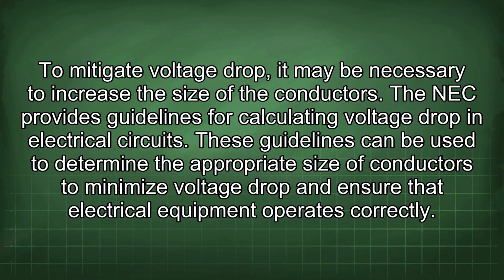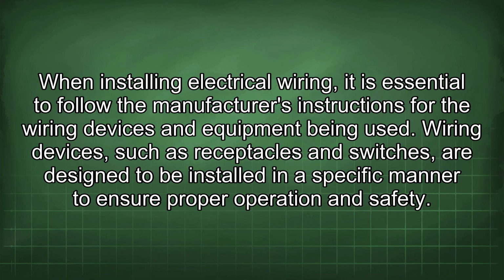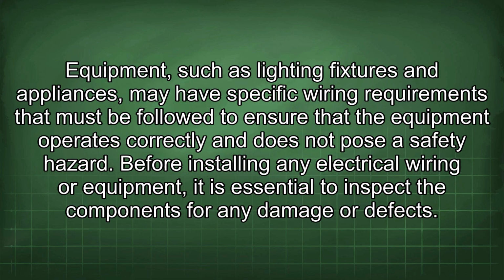equipment operates correctly. When installing electrical wiring, it is essential to follow the manufacturer's instructions for the wiring devices and equipment being used. Wiring devices, such as receptacles and switches, are designed to be installed in a specific manner to ensure proper operation and safety. Equipment, such as lighting fixtures and appliances, may have specific wiring requirements that must be followed to ensure that the equipment operates correctly and does not pose a safety hazard.